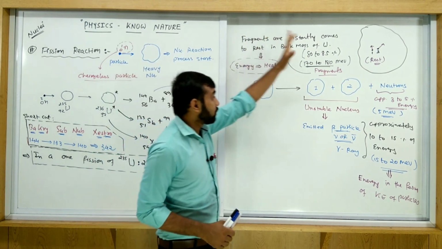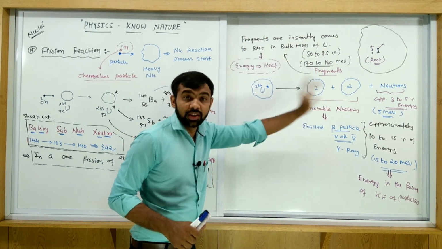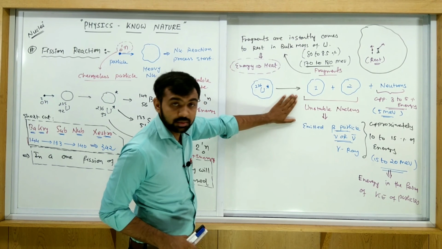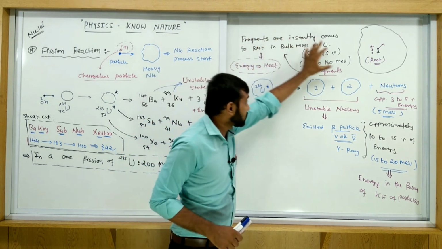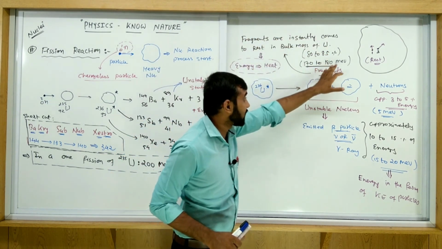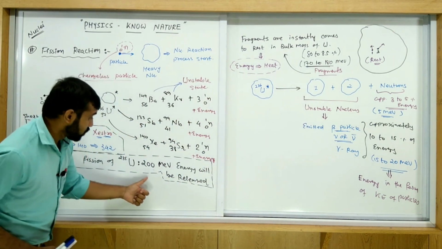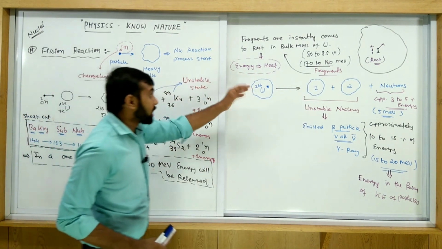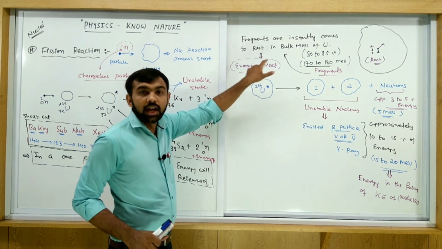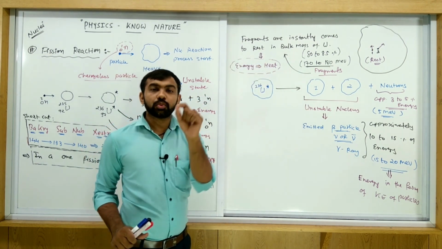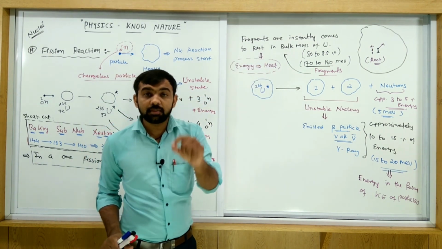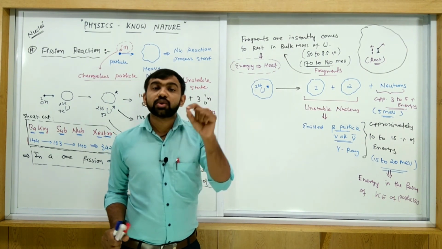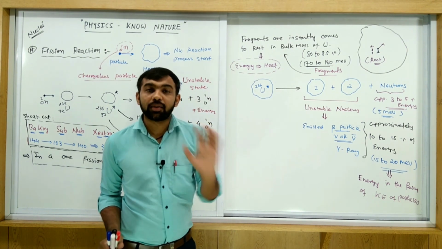During the nuclear reaction, these fragments instantly come to rest. So most of this energy is shared between these two fragments, 170 to 180 MeV out of 200 MeV. So this all energy is converted into heat, and this heat is useful to produce steam, and this steam is useful to produce electricity in a nuclear power plant.